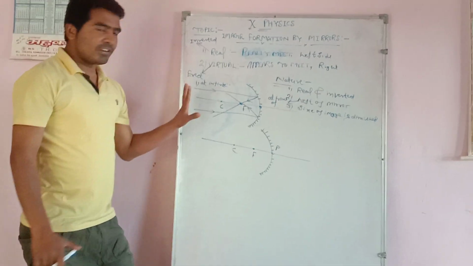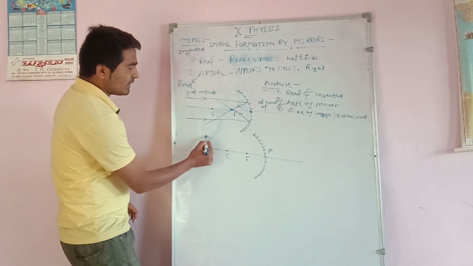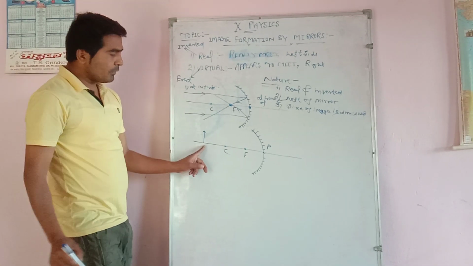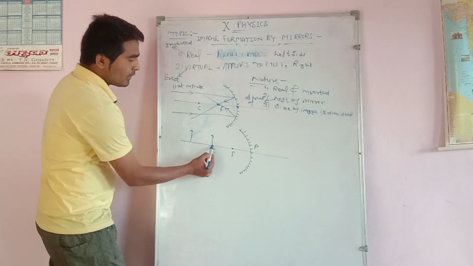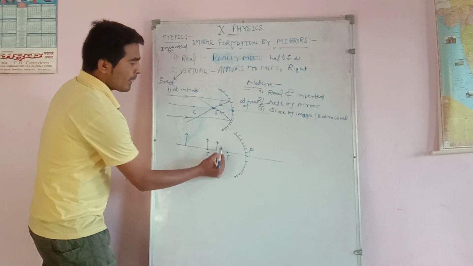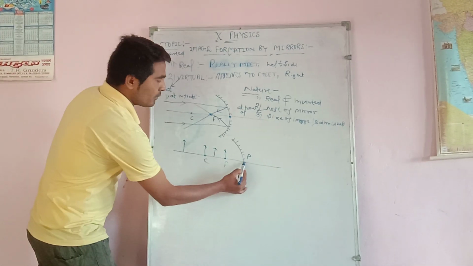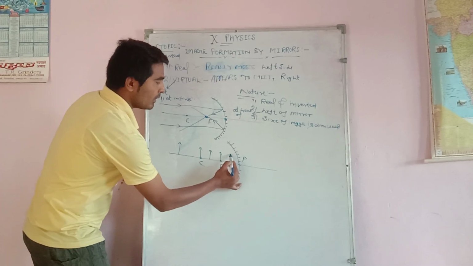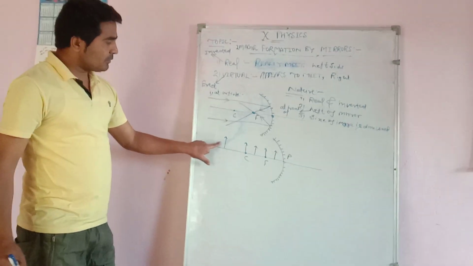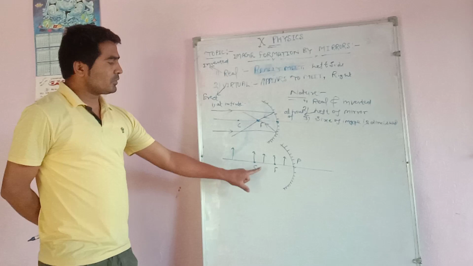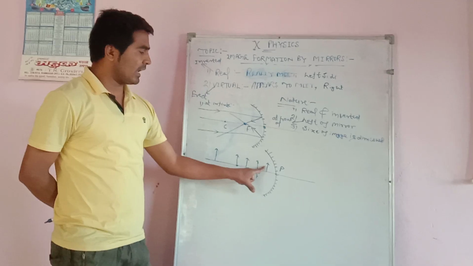So in this case, the first position of the object was at infinity. Now we can put our object beyond center of curvature. After that we can put our object at center of curvature. After that between center of curvature and focus. After that at focus. And after that between focus and pole. In case of a concave mirror, first position was at infinity, second is beyond center of curvature, third is at center of curvature, fourth between center of curvature and focus, fifth is this, and sixth is this.